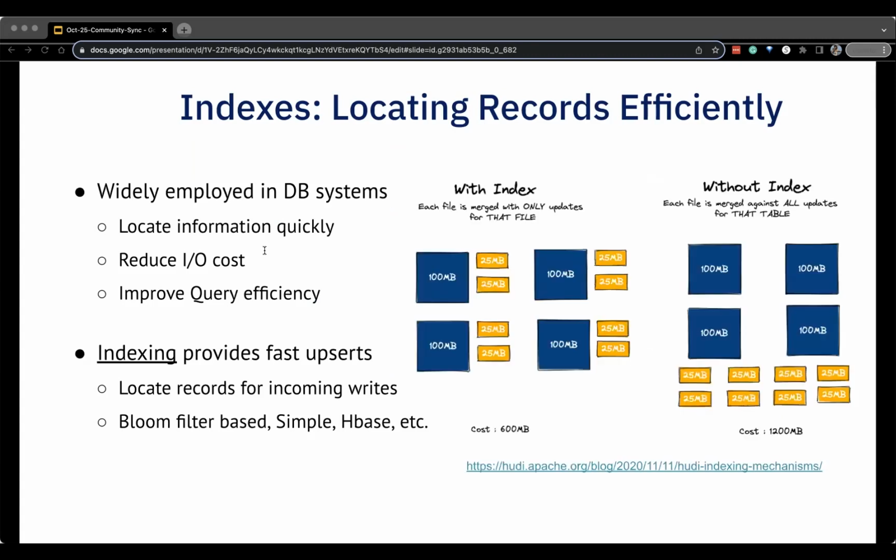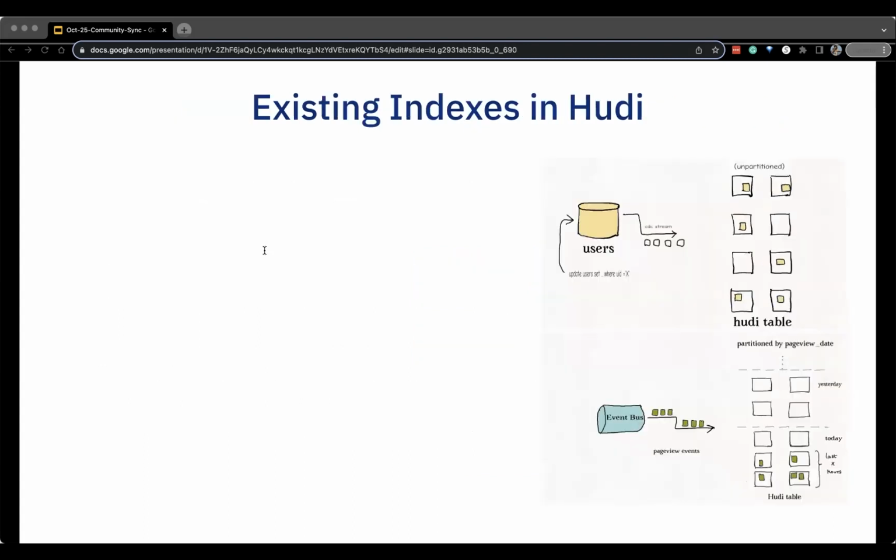As you can see in the diagram, without an index to apply updates and deletes, each data file has to be merged against all the updates and deletes for that table. However, with index, Hudi merges each file with updates and deletes only for that file, and this significantly reduces the I/O for merging data.